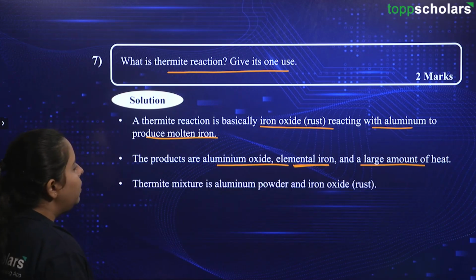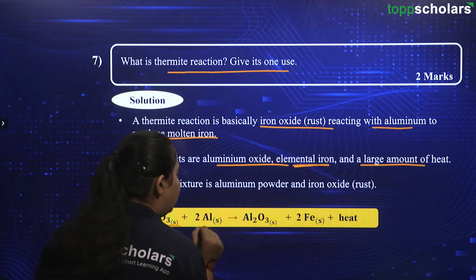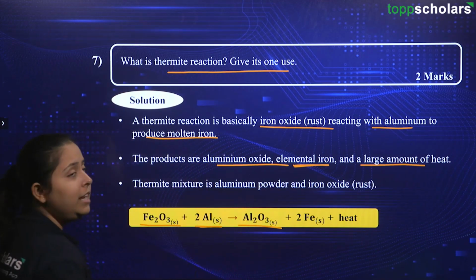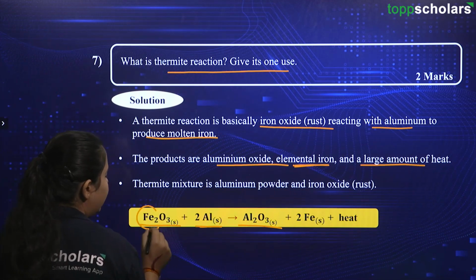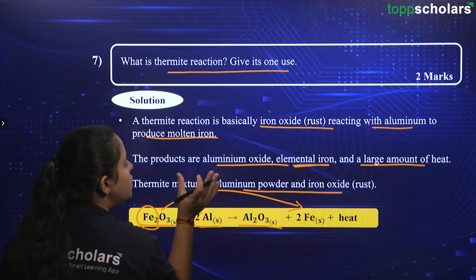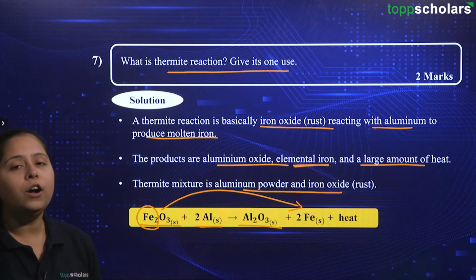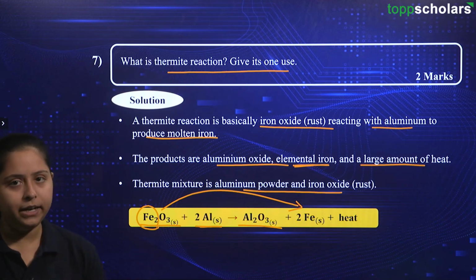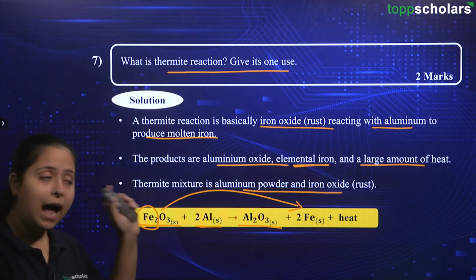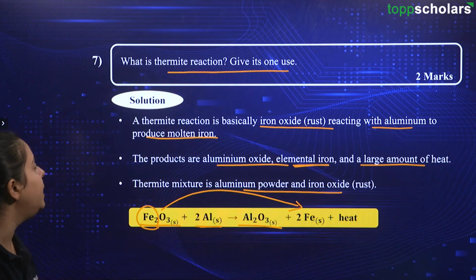Okay. Let us have a look at the reaction as well. This is Fe2O3, that is iron oxide that we have just mentioned, and aluminium is reacting with this iron oxide. Now, Al2O3, that is aluminium oxide, is formed. This Fe is going on to form elemental iron, and then there is heat production. Okay. So, thermite mixture is this aluminium powder along with the rust, that is iron oxide. So, for this reaction friends, you must remember what are the reactants and what are the products that are being formed. Also remember that molten iron is produced, and along with that a very high amount of heat is liberated, and hence we have the name thermite reaction.